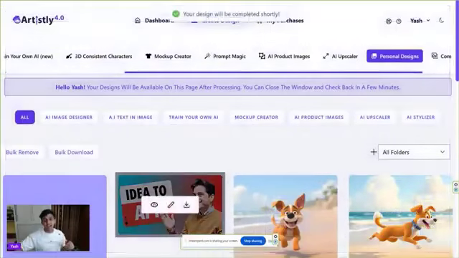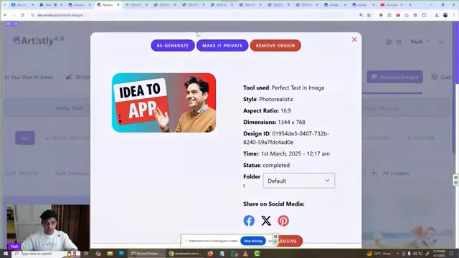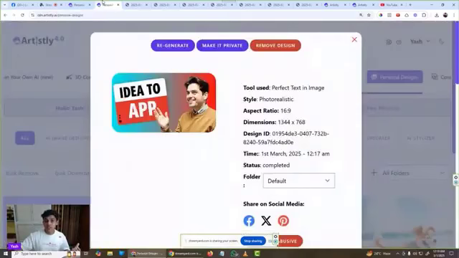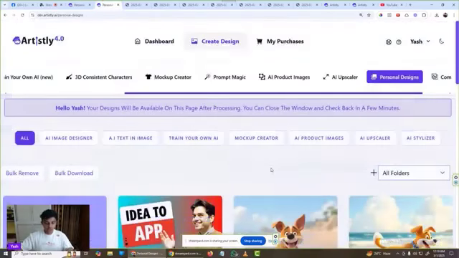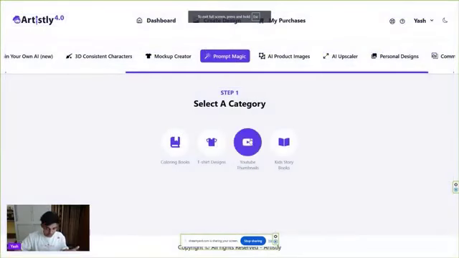So look at that. Idea to app, our app, also not our app. I mean, our thumbnail is ready. Let me just show you, right? Look at this. Now you can switch. You can have your picture over there. You can edit the text and all that. Good stuff here, right? Which is very tedious and very time consuming, but it is not anymore.